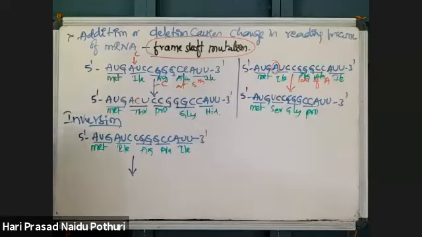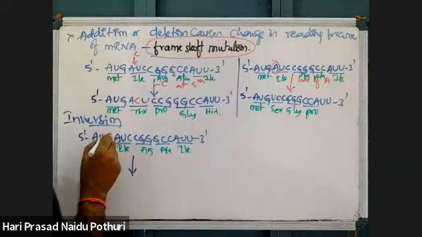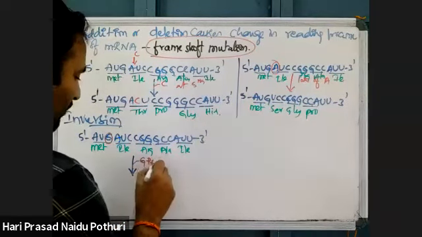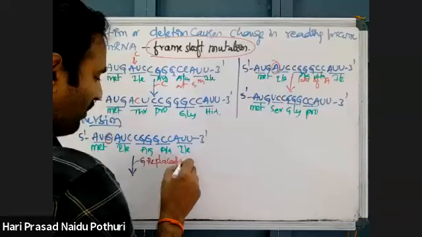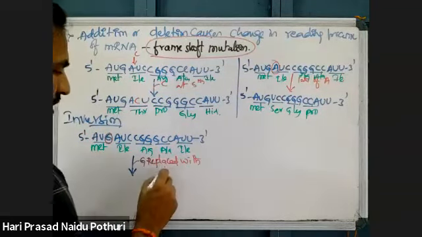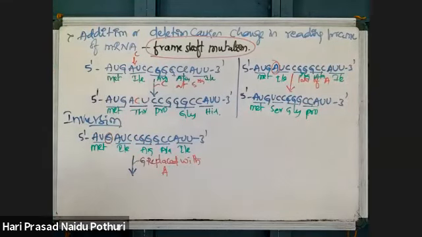See, suppose here G is there. It is replaced, first with a transition: G is replaced with A. That is the transition.